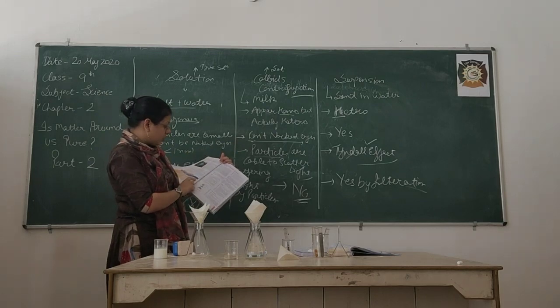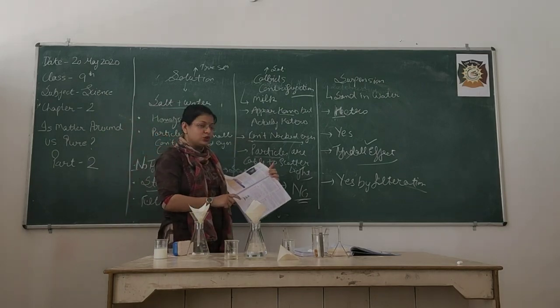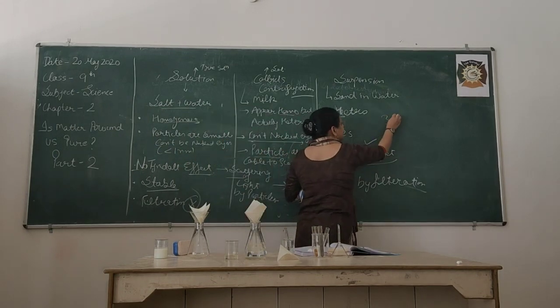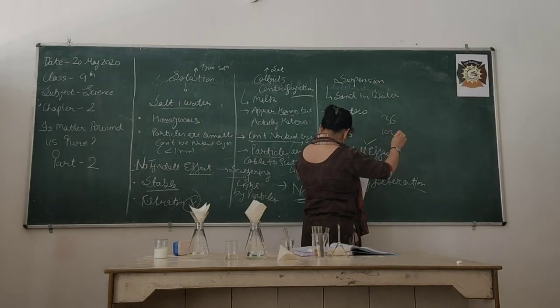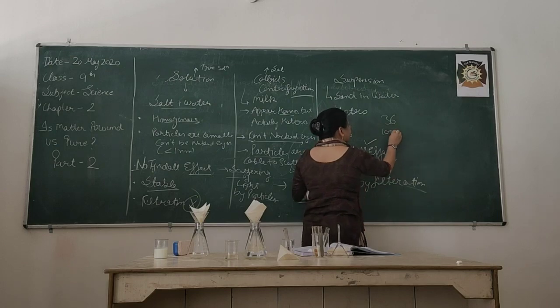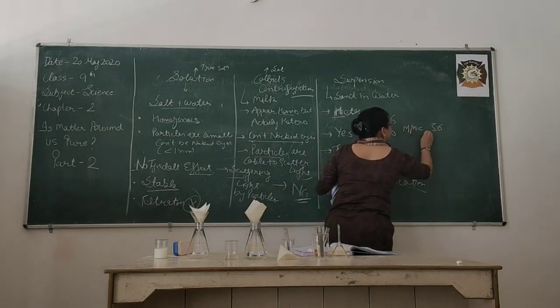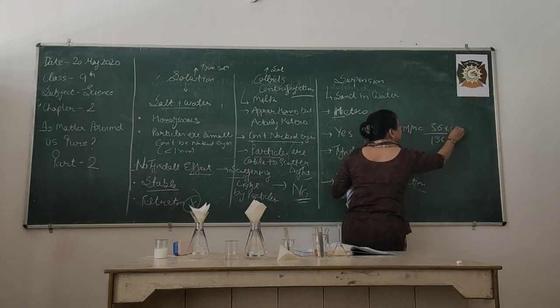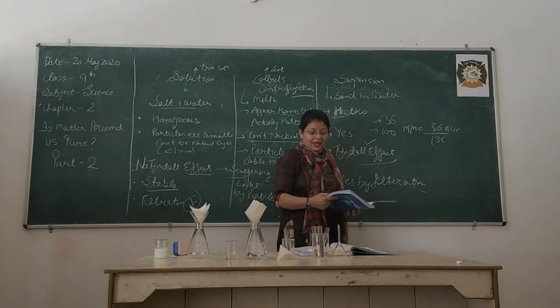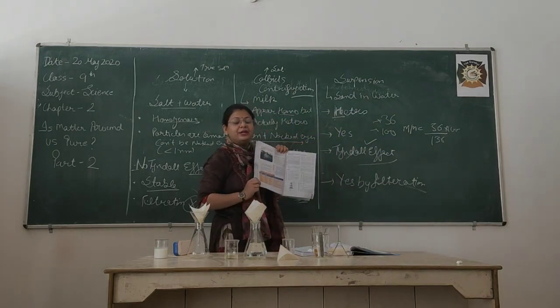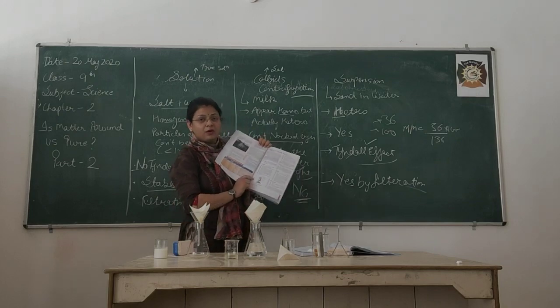As you can see on the board, to make a saturated solution, the solute quantity is 36 gram and water is 100 gram, okay. So, mass by mass, bachche, how will we calculate it? 36 divided by 136, into 100, okay. And there is a table on the same page number. I will send you the pic of this table in the WhatsApp group, okay.